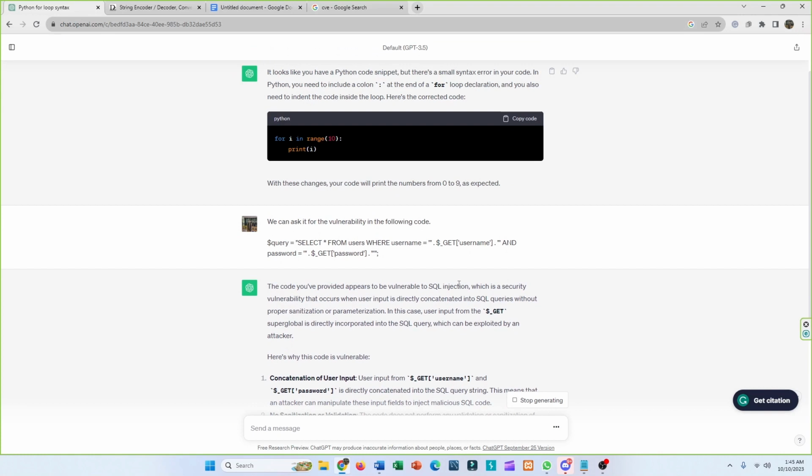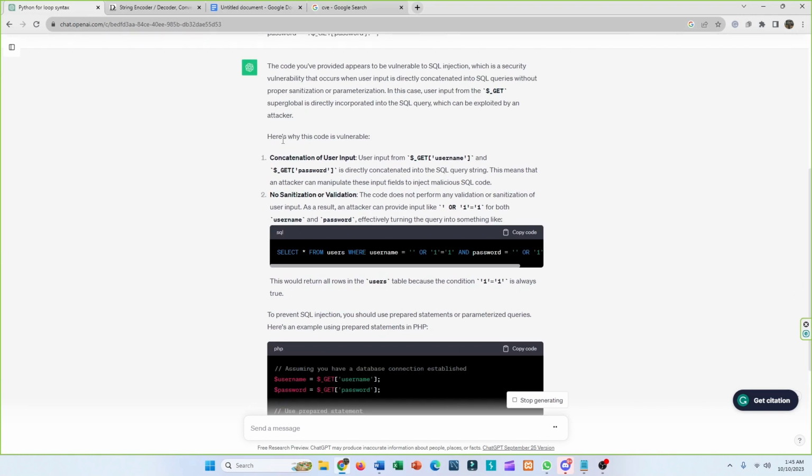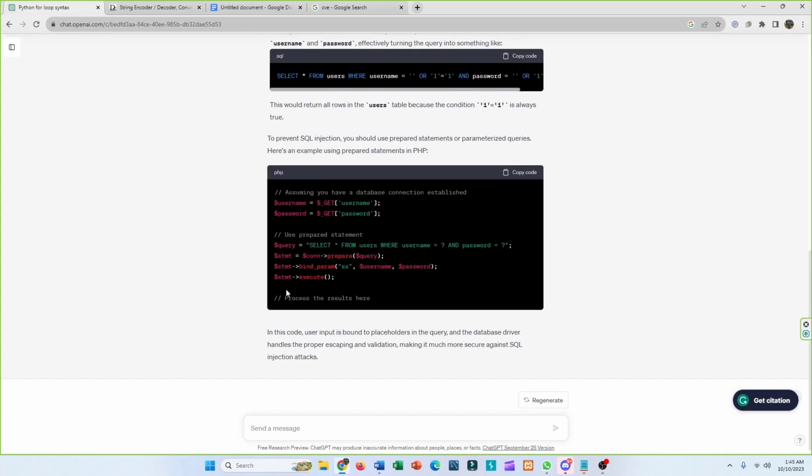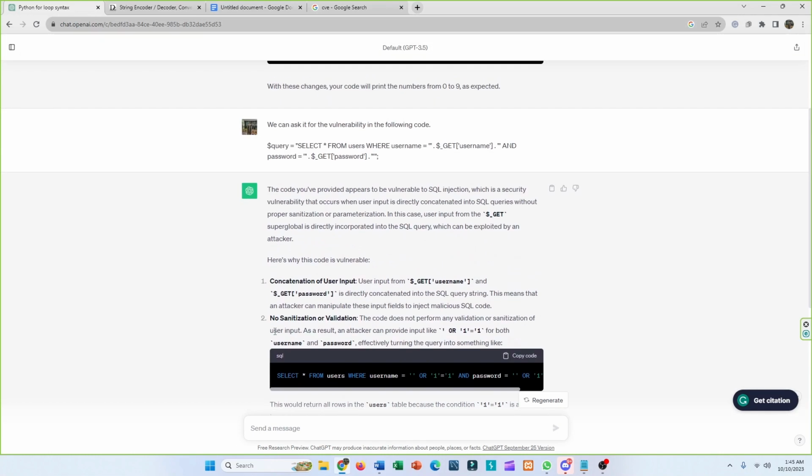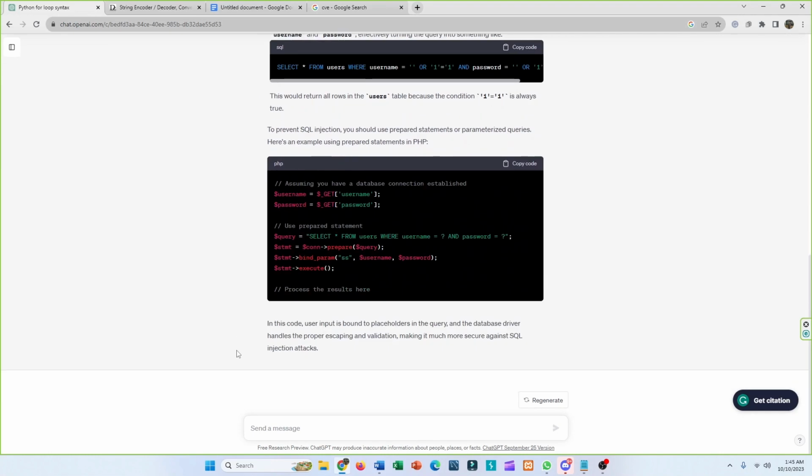It has given a response, and it's telling us why this code is vulnerable. So you can use ChatGPT to find why it's vulnerable and how you can prevent SQL injection. This is very helpful for finding a vulnerability in the code.